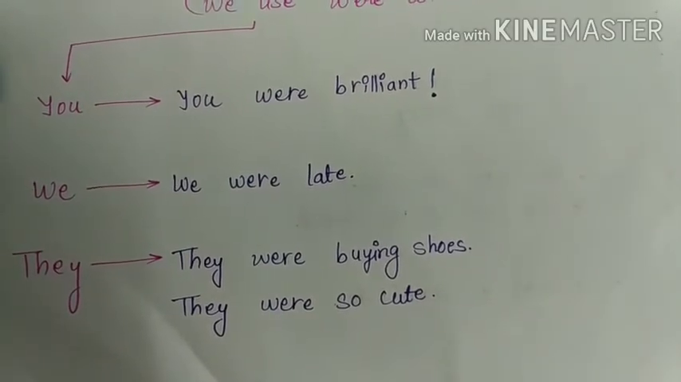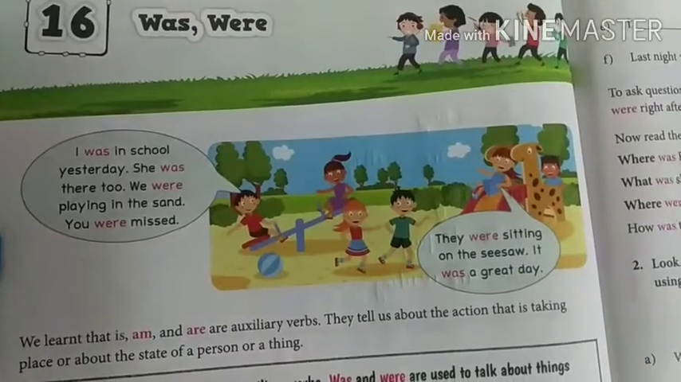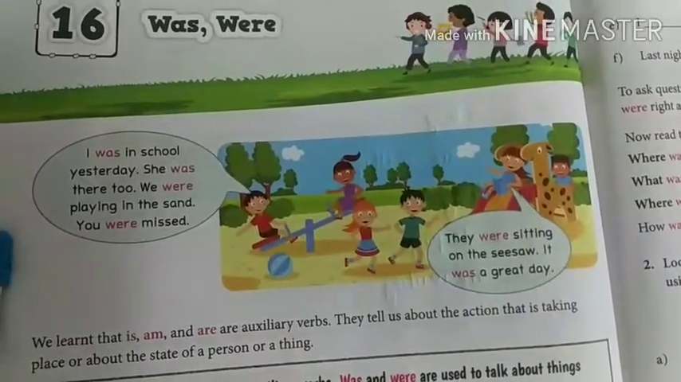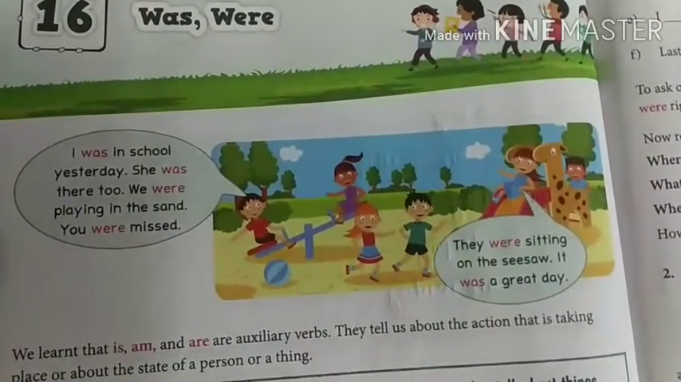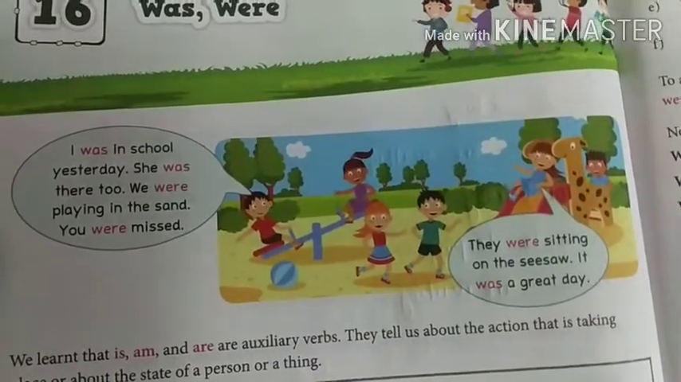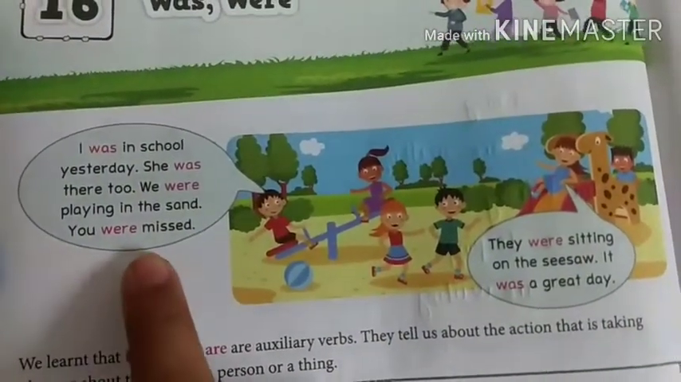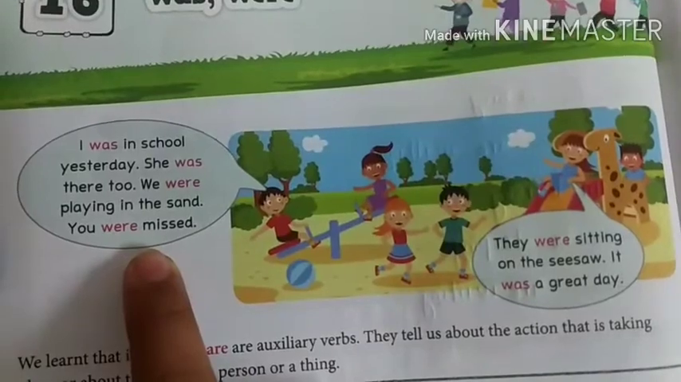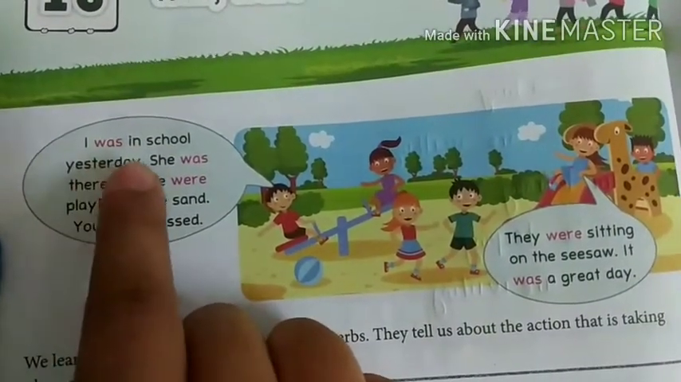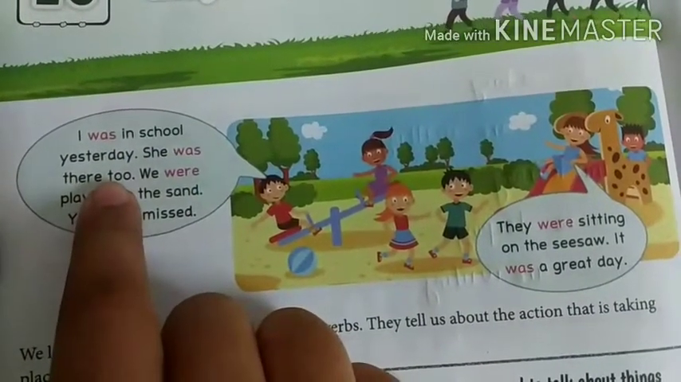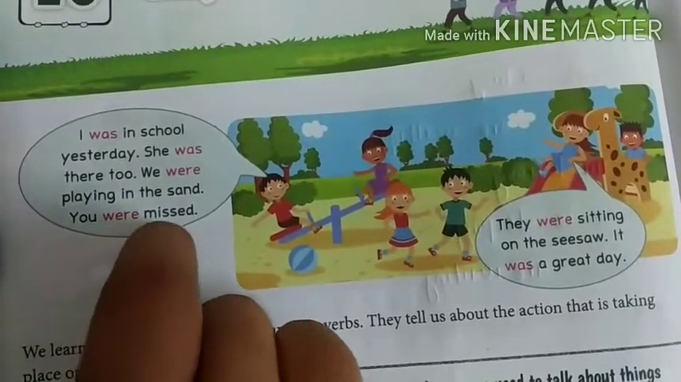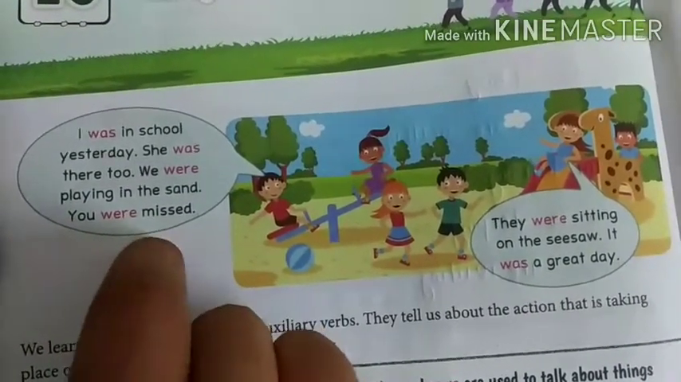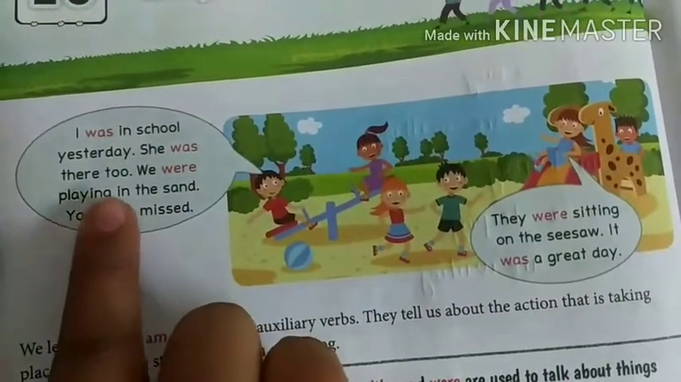Now let us see the textbook examples. Open page number 66 in your grammar textbook. And let's see this. I was in school yesterday. She was there too. We were playing in the sand. You were missed. All the sentences are in past tense.